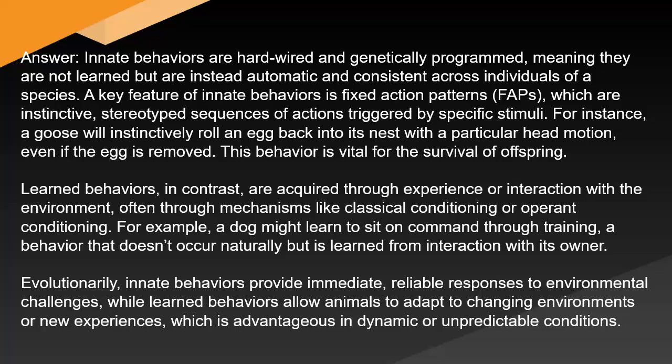For instance, a goose will instinctively roll an egg back into its nest with a particular head motion even if the egg is removed. This behavior is vital for the survival of offspring. Learned behaviors, in contrast, are acquired through experience or interaction with the environment, often through mechanisms like classical conditioning or operant conditioning. For example, a dog might learn to sit on command through training, a behavior that doesn't occur naturally but is learned from interaction with its owner.